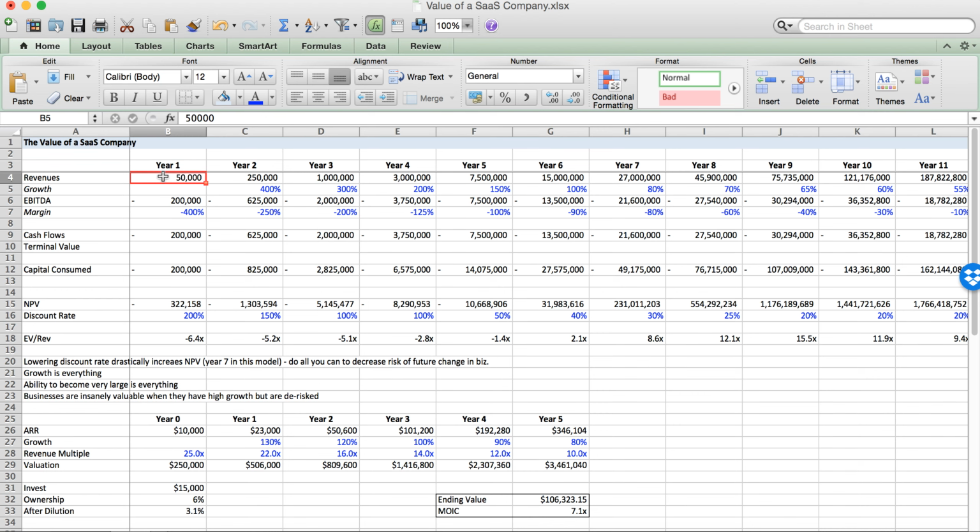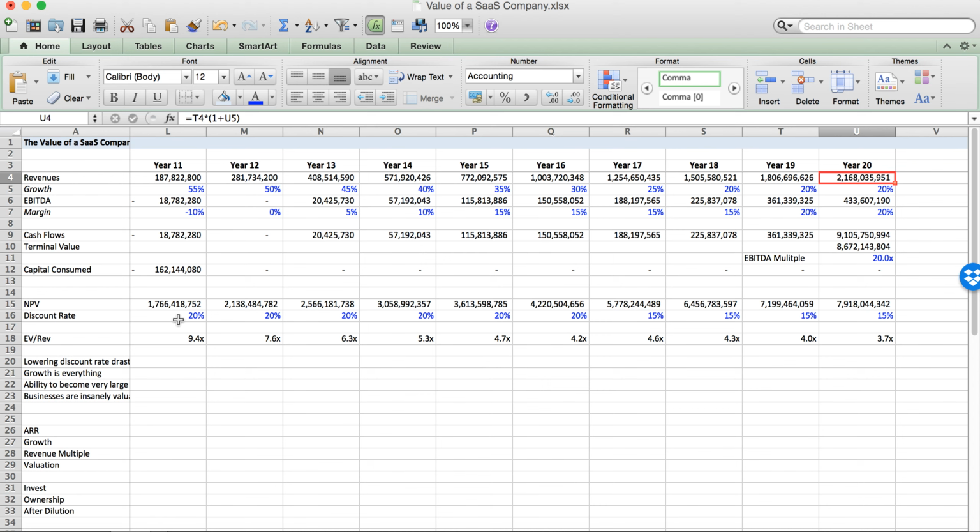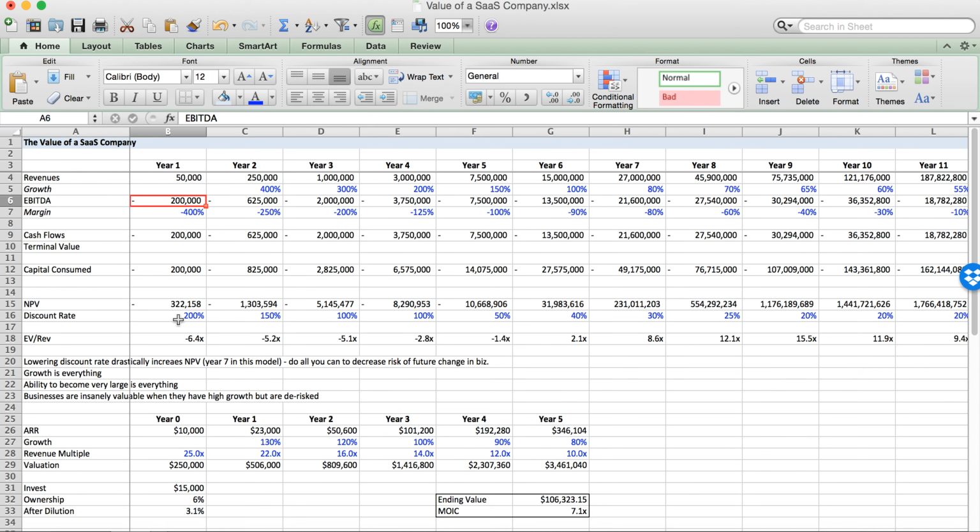And so a company, in my opinion, that has 50K of ARR has a very low likelihood of becoming this $2 billion revenue company, $400 million EBITDA publicly traded company. And therefore, I put a really high discount rate on this because I think that these future cash flows are very, very unlikely to actually happen.